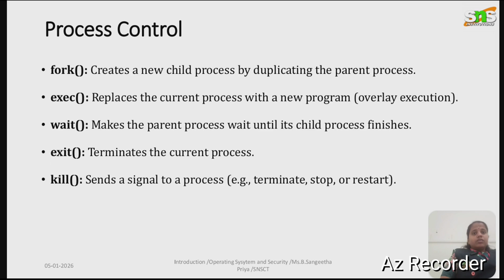The next one is process control. Process control is used to manage a process. If we give a command as fork, it creates a child process. Exec replaces the current process with a new program. Next one is wait, where the parent waits for a child to finish. Next one is exit, which terminates a process. Next one is kill, which sends a signal to the process.